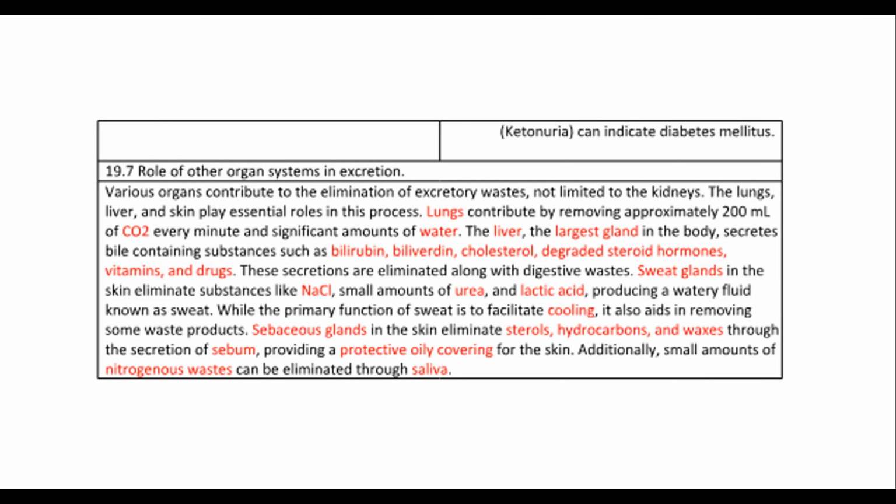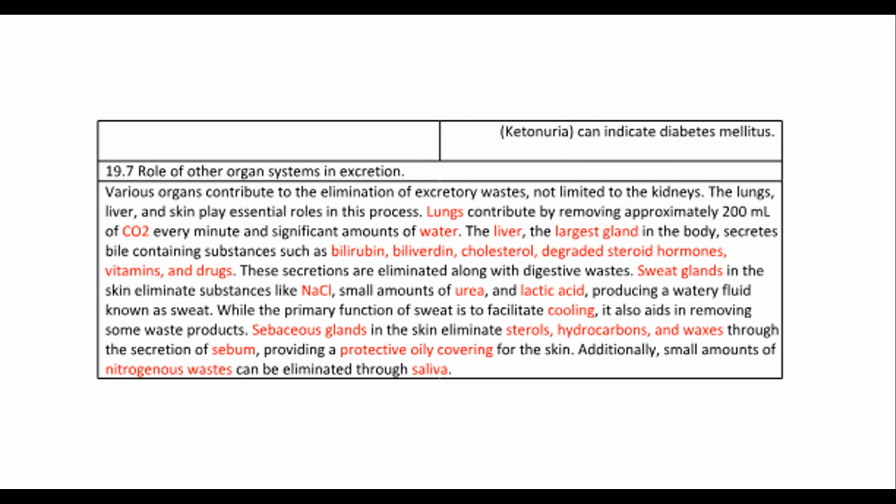19.7 Role of other organ systems in excretion. Various organs contribute to the elimination of excretory wastes, not limited to the kidneys. The lungs, liver, and skin play essential roles in this process. Lungs contribute by removing approximately 200 milliliters of CO2 every minute and significant amounts of water. The liver, the largest gland in the body, secretes bile containing substances such as bilirubin, biliverdin, cholesterol, degraded steroid hormones, vitamins, and drugs. These secretions are eliminated along with digestive wastes.